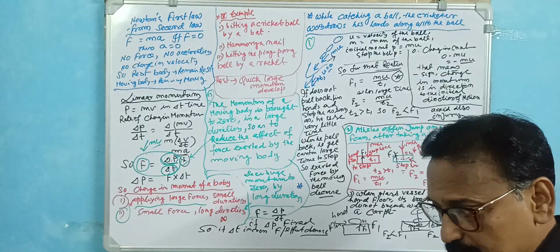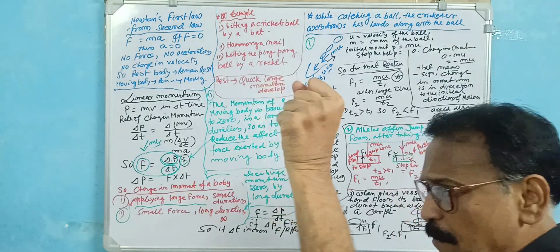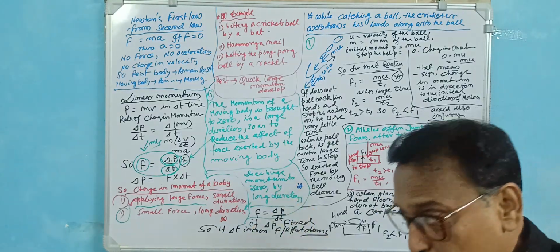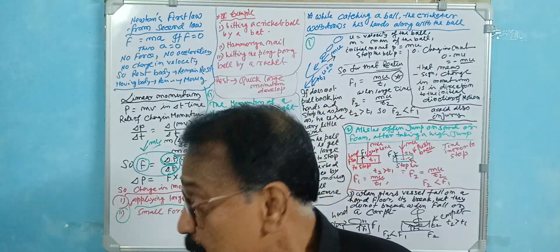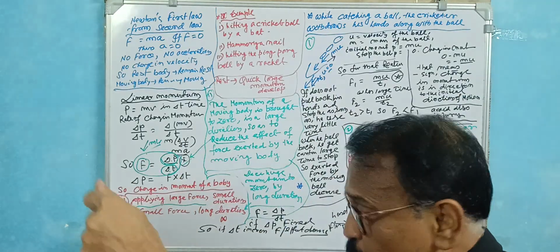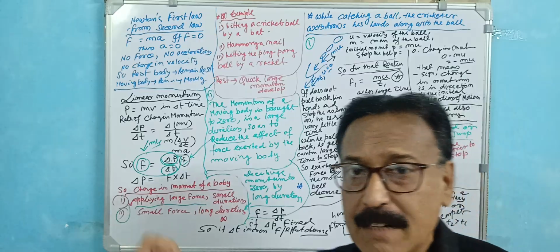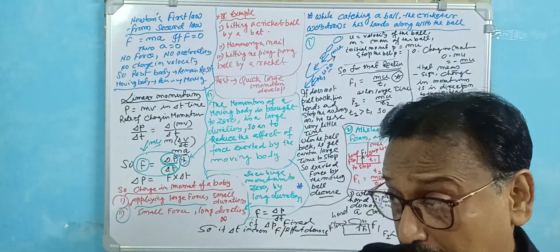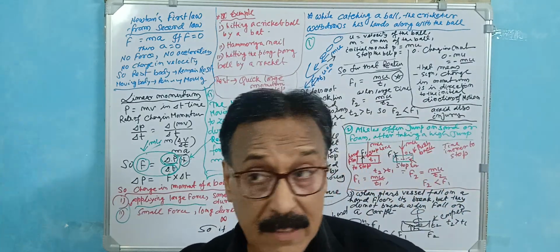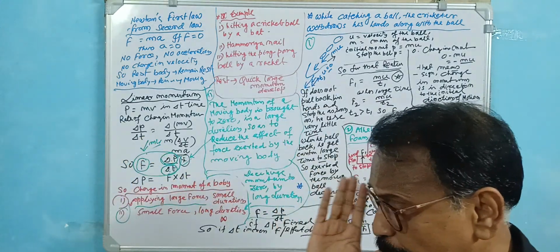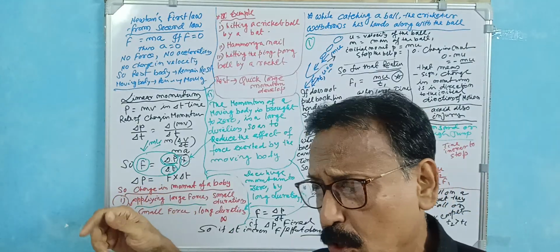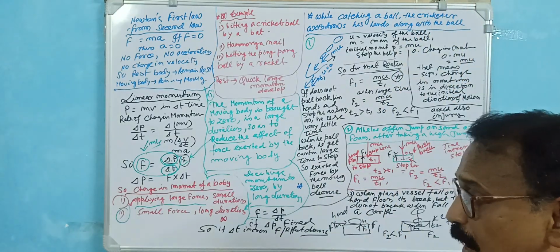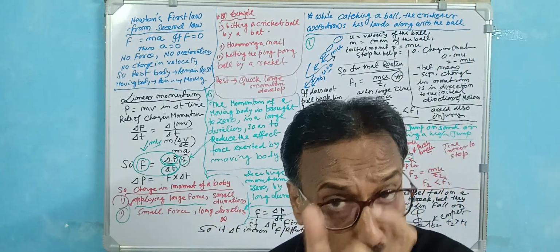A certain ball is just in the rest condition. If you apply a very huge force by the bat, a huge momentum is developed. That means applying a large force for a very short duration. The contact time of the bat and ball is very short, but you apply a huge force. When the ball is moving toward the batsman, the huge force applied by the batsman develops a large momentum very quickly, in a very short time.